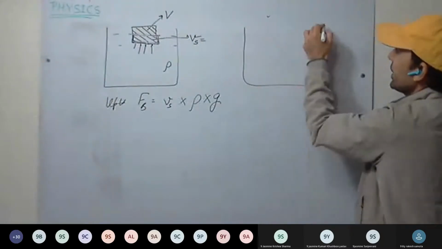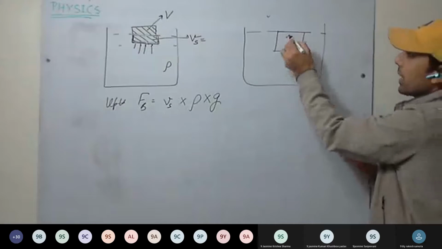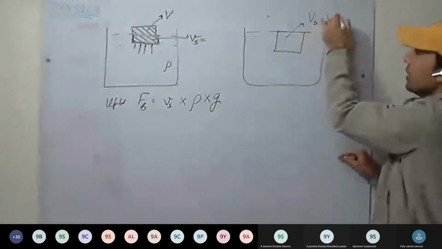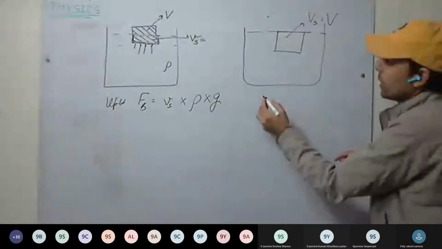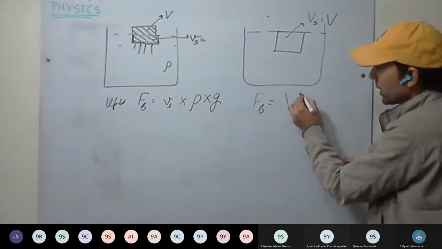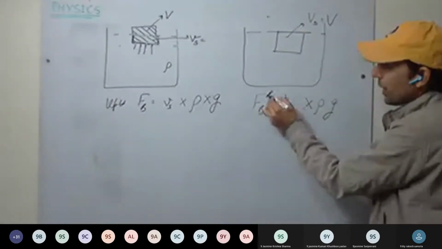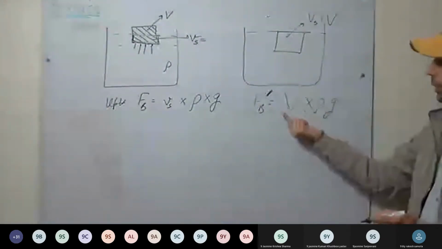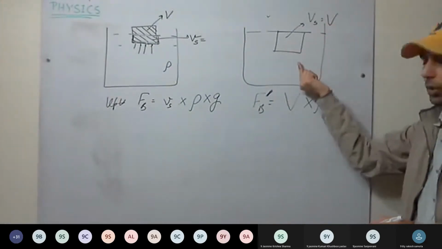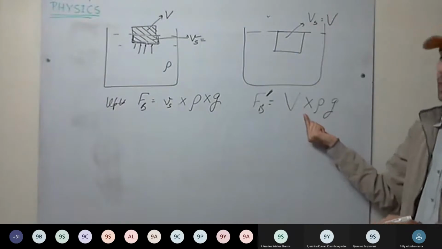Now consider the second case, when the body is completely immersed. At this time, the submerged volume is the same as the full volume, the complete volume. So here how much will the buoyant force, or the upthrust, be? Capital V into rho into g. And this will be the maximum buoyant force the liquid can apply. The volume of the body is the same as the volume of the liquid displaced. And this will be the maximum buoyant force.